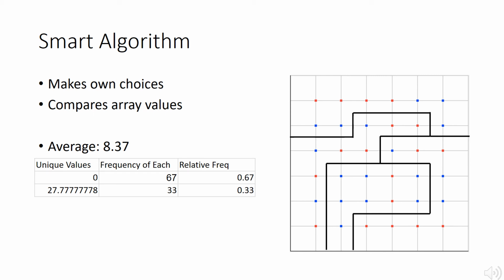The map below represents just one possible outcome that happened with my code. You can see how the districts are continuous and how they were slowly formed with each other by not picking points that were already chosen. This map is created and printed from my results, and it was printed many times for all 100 times that I ran the code. I used these values to come up with an efficiency gap for each, and then I found the average. The average when I ran this was 8.37%, which is relatively similar but still smaller than the values from my baseline. I still had unique values of 0 and 27.7%, and they had a similar frequency of 67 and 33% of the time.